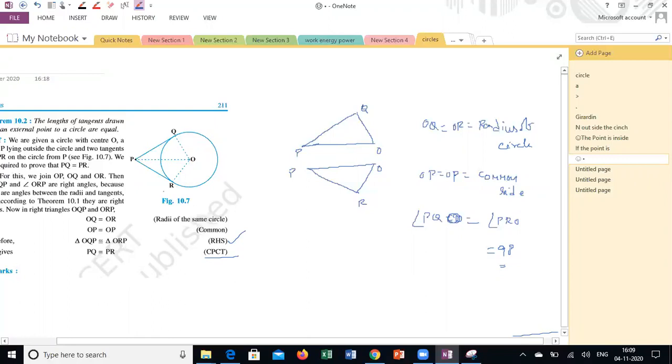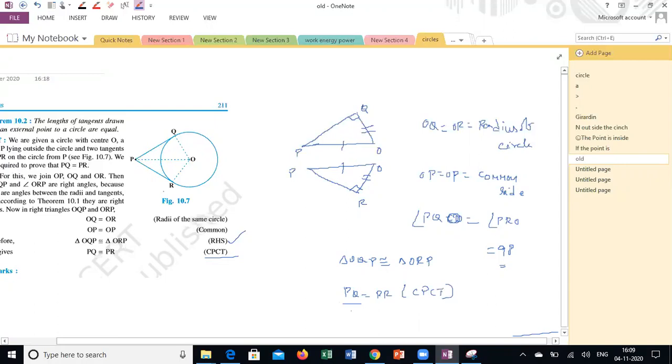I proved this is a right angle, this is a common side, this is the radius. I proved triangle OQP is congruent with ORP. So automatically corresponding parts of congruent triangles are the same. What is the remaining side? PQ and PR. So PQ is equal to PR from CPCT.